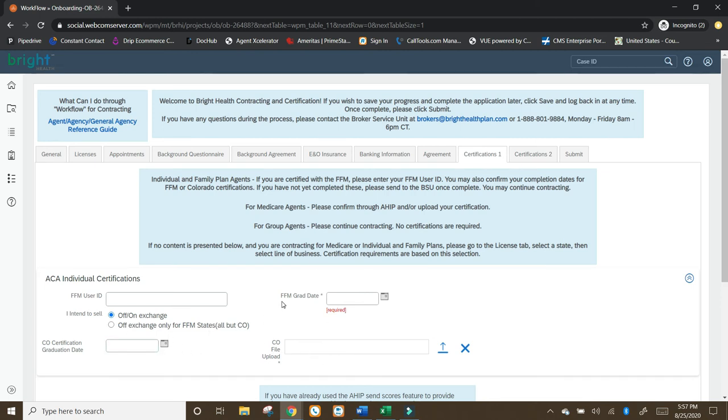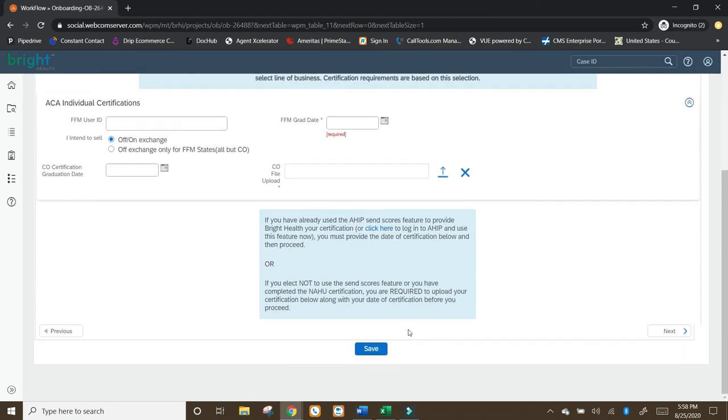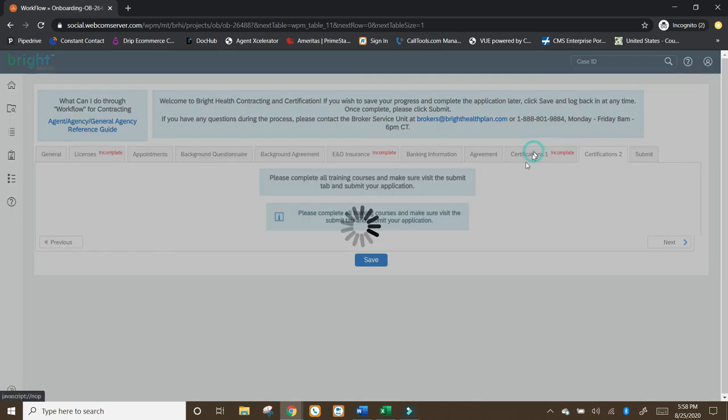Put your FFM graduation date. That's around the time that you passed the FFM. A range is good. I've seen some people throw anything in there that's not right. They basically just want you to click there. That's more of an agreement type thing. When that's all done, click save and next.